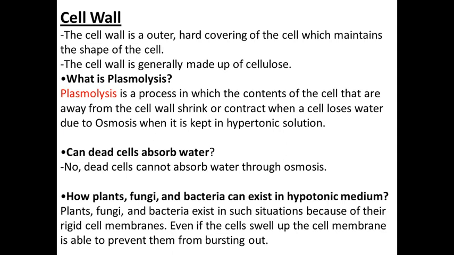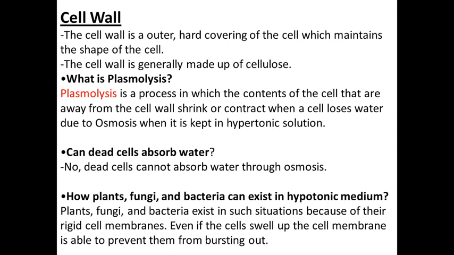So two conditions are there. For animals it is easy to move to a favorable environment. But what about plants, fungi and bacteria? They need extra protection, and that's why they have a cell wall.